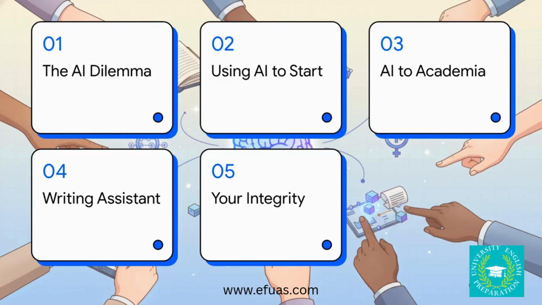Okay, so here's our game plan. We're going to walk through 5 clear steps. First, the AI research dilemma. Then, how to use AI to get started. Third, we'll move from AI to actual academia. Fourth, writing with your assistant. And finally, we'll talk about why this is all so important for your integrity and your future.